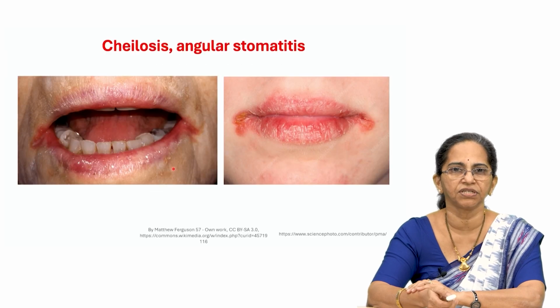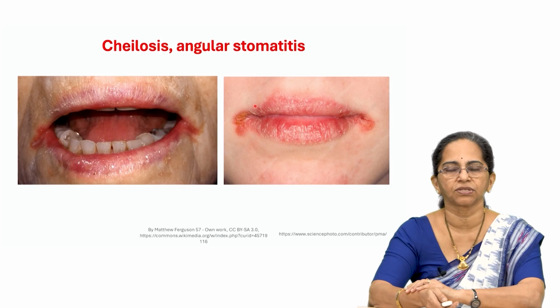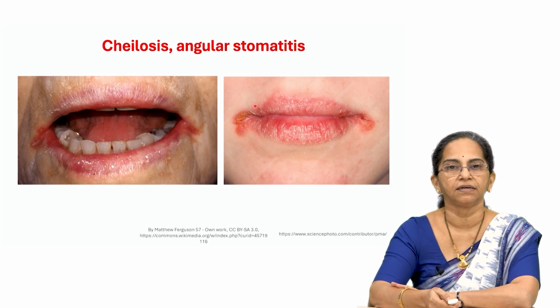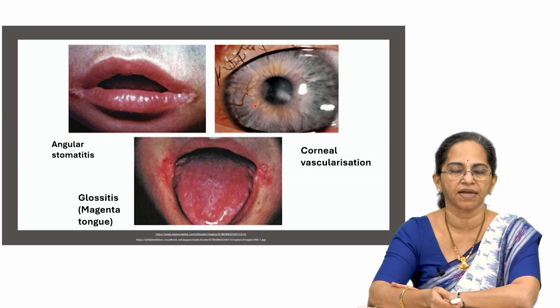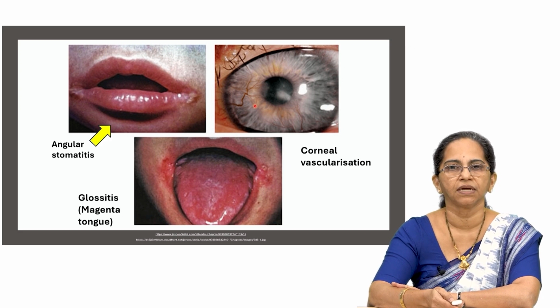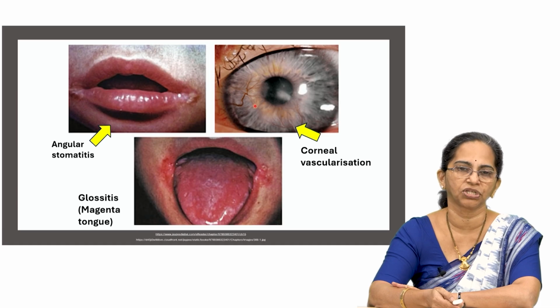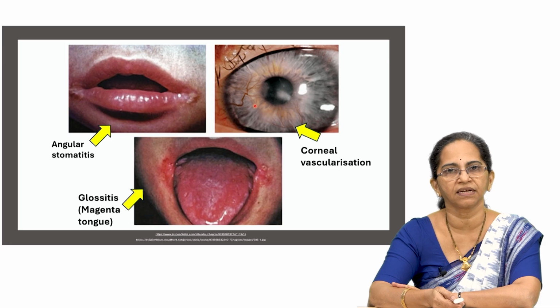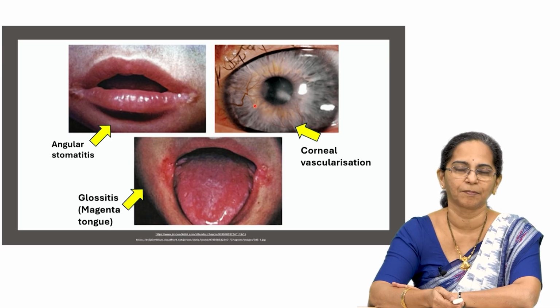So, let us see some pictures. You can see here, this is the picture of cheilosis. You can see the lips have fissured, there is a little bit of angular stomatitis also. It is very clear here, the lips have fissured and also there is angular stomatitis. So, this is about the deficiency shown in the lips and in the angles of the mouth. One more picture for angular stomatitis, the picture for corneal vascularization, you can see the arrow mark, the magenta colored tongue, which is the characteristic finding of glossitis.